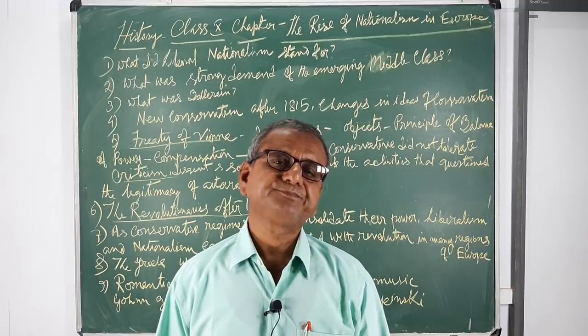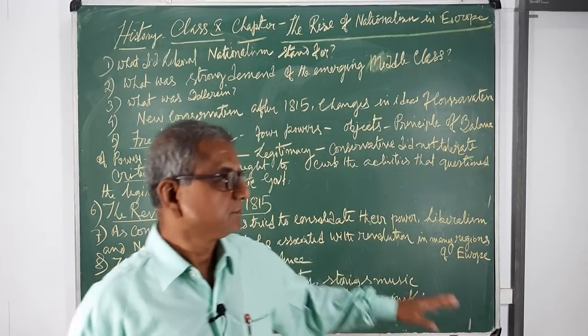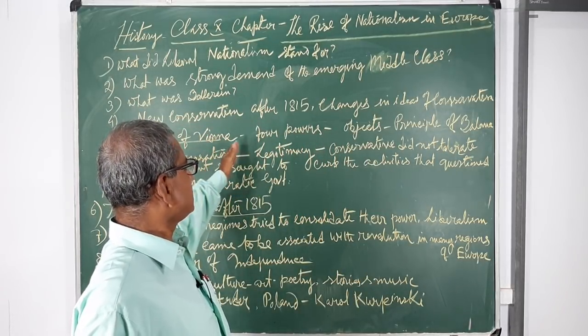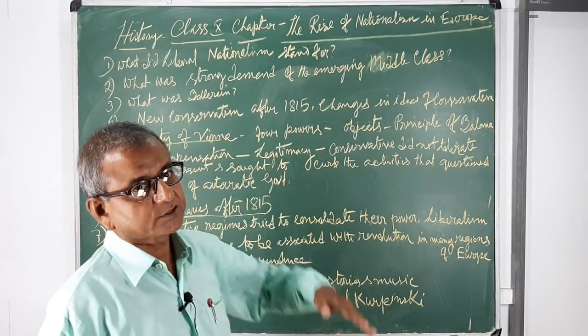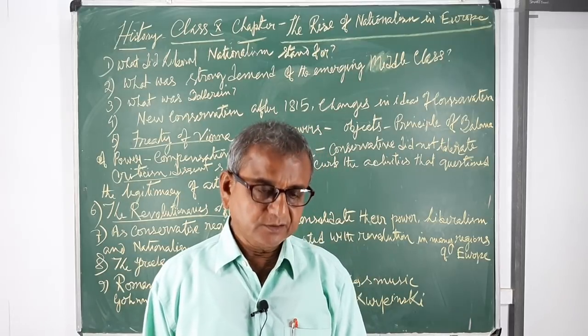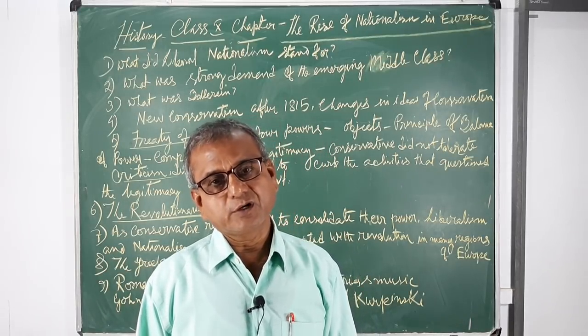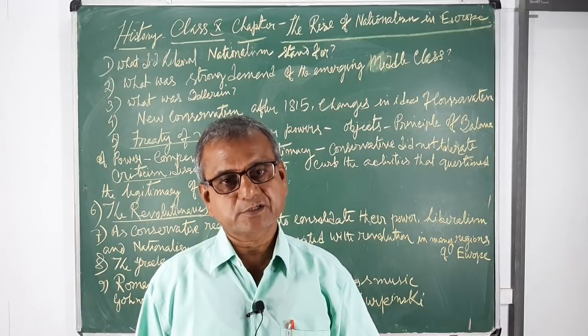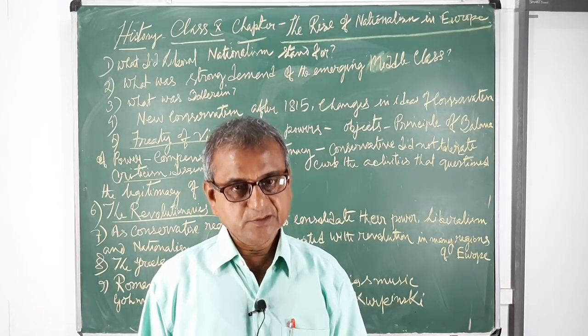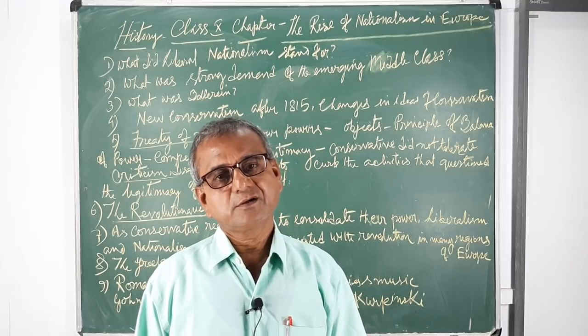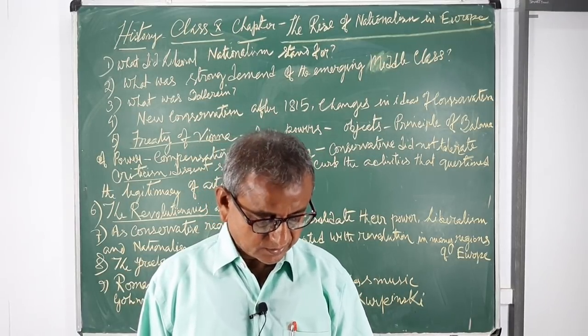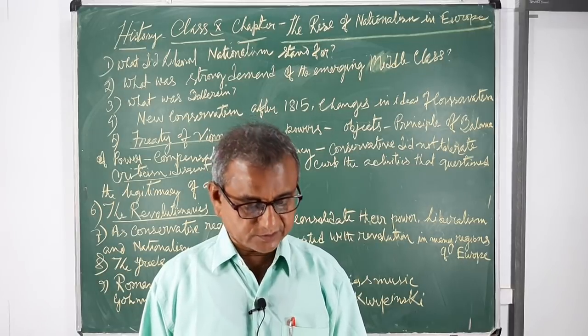And in this way, the old conservative monarchical powers of Europe wanted to maintain the old order, restore the monarchical and aristocratic form of government, and destroy the revolutionary ideals of the French Revolution.